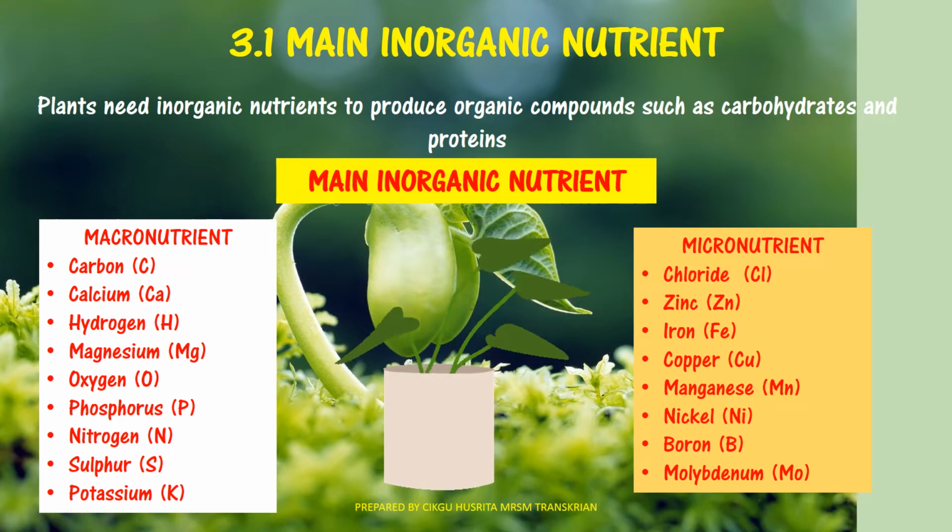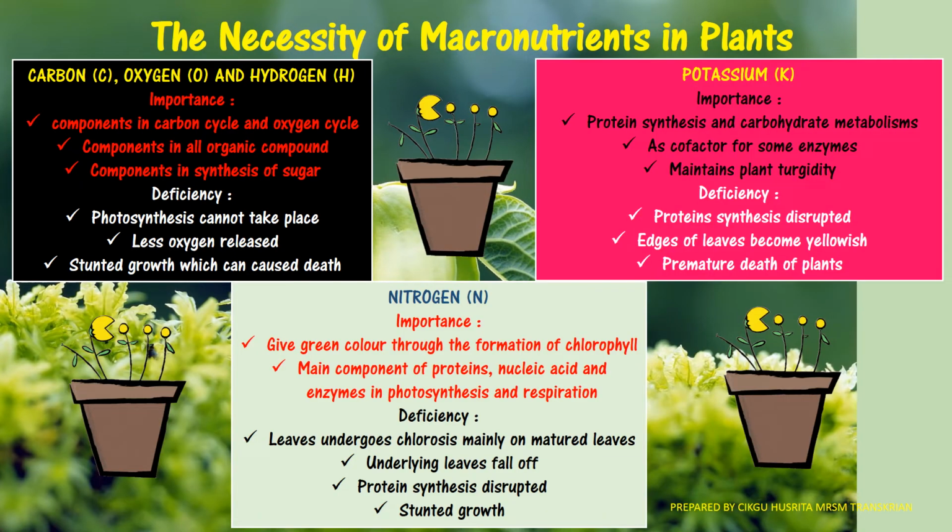And then the second one is micronutrient, such as chloride, zinc, iron, copper, manganese, nickel, boron and molybdenum. So the plant needs these nutrients in a small quantity. Okay. So this is the necessity of the macronutrients in plants.